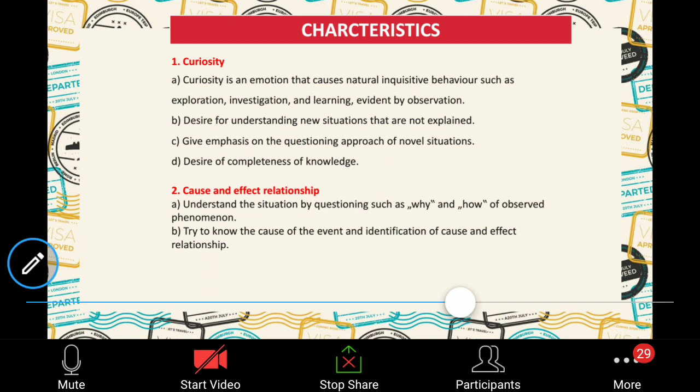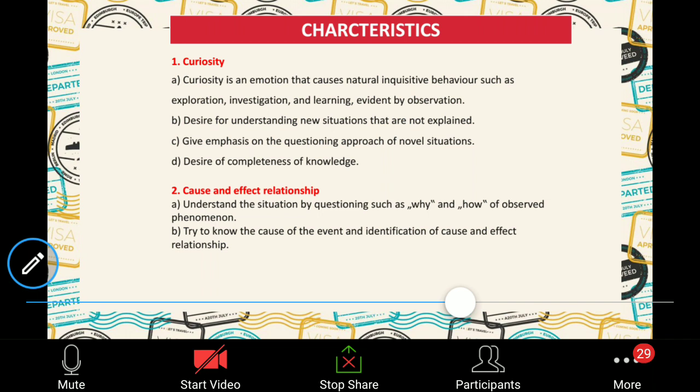So cause and effect relationship is next. Always while experimenting, there has to be a cause and there has to be an effect, that is the result out of it. For this, understanding the situation by asking yourself the why and how of observed phenomena is necessary. Just accepting the reaction as it is won't develop that scientific attitude. You have to go beyond it. You have to ask yourself the question why. Why has the lime water turned milky? Why do solids have definite shapes? Why do liquids have fixed volume?